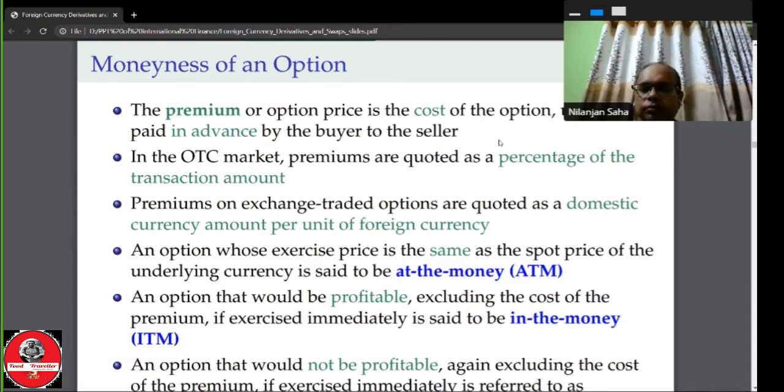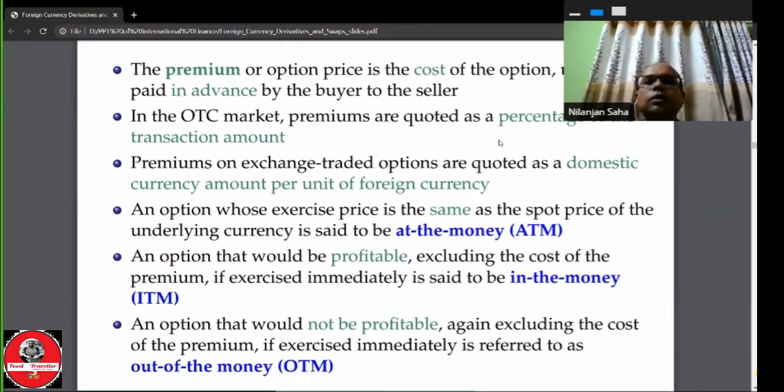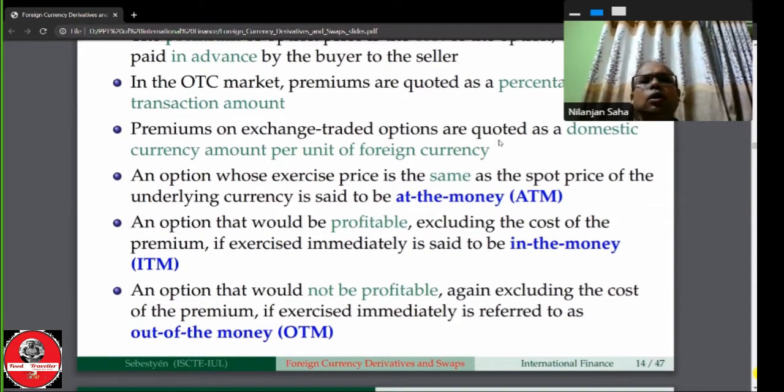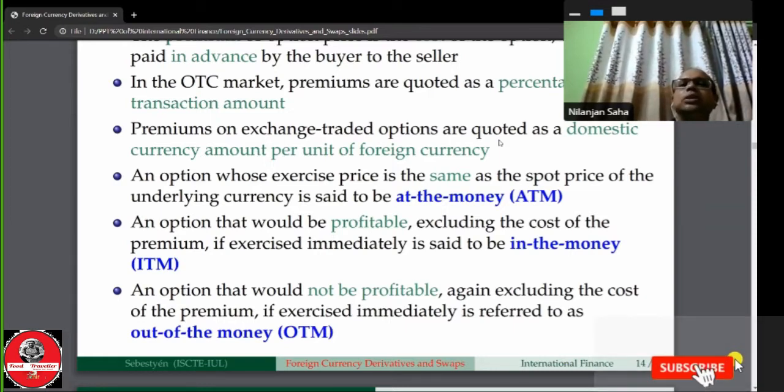Now the next one. An option that would be profitable, excluding the cost of the premium, if exercised immediately is said to be in the money. So when exercising the option is profitable, whether a put option or a call option, when we can make some profit from the option exercising, it is said that we are in the money. Is that clear? It is in the money.